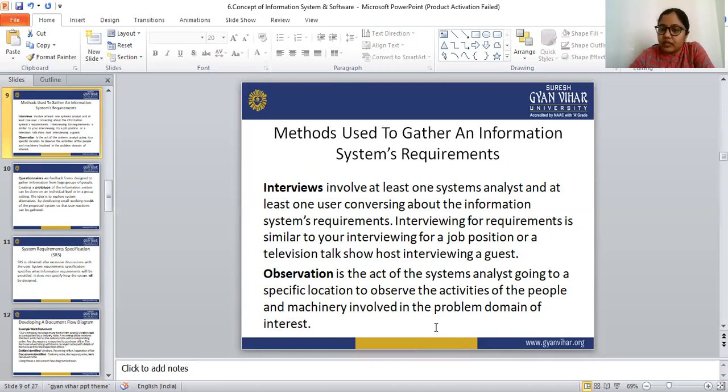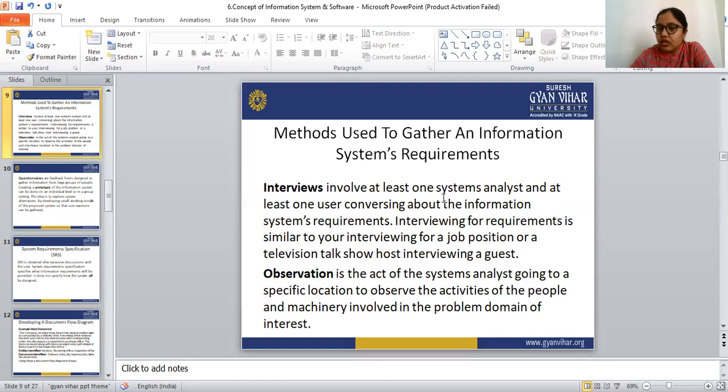Interviewing for requirements is similar to an interview for a job position or a television talk show host interviewing a guest. So the first method to collect the information is the interview.